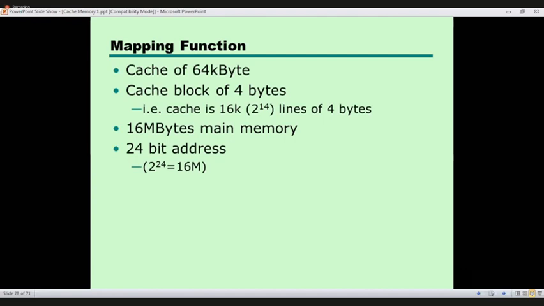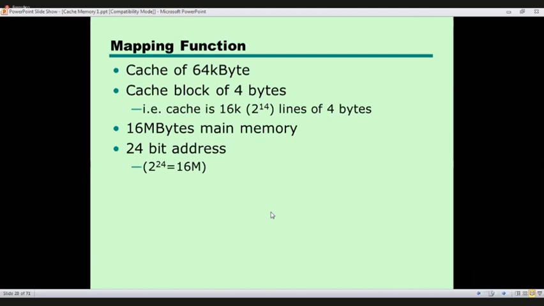Now we have 16,000 cache lines, but we have to facilitate 16 million memory blocks, right? So in order to facilitate this, we need a mapping function.